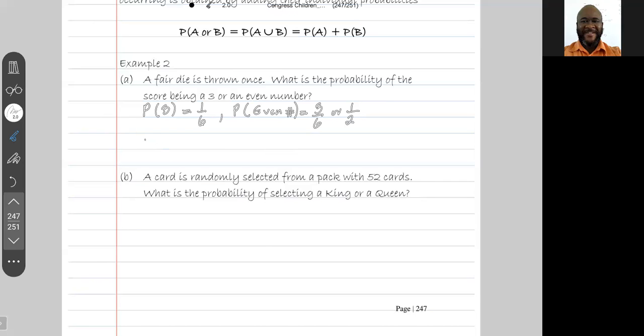Now, the probability of getting a 3 or an even number: these two events are mutually exclusive.